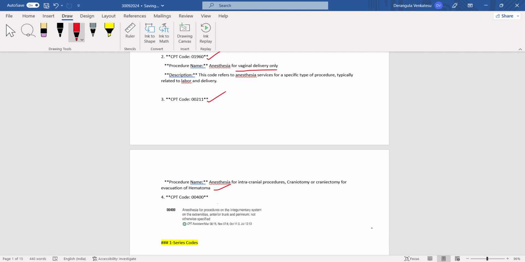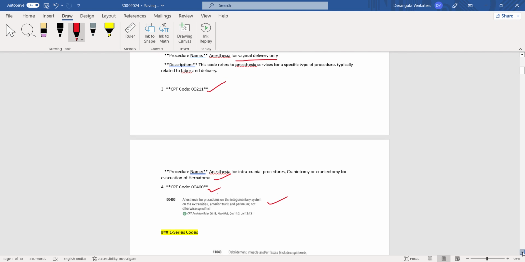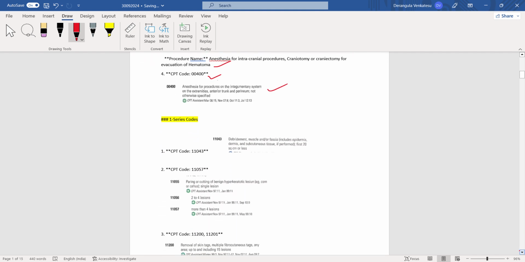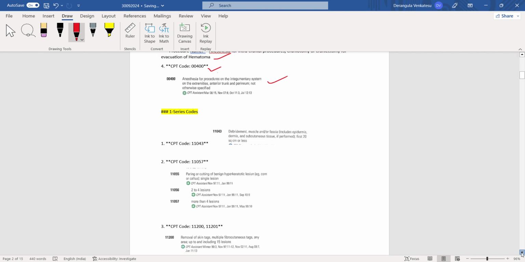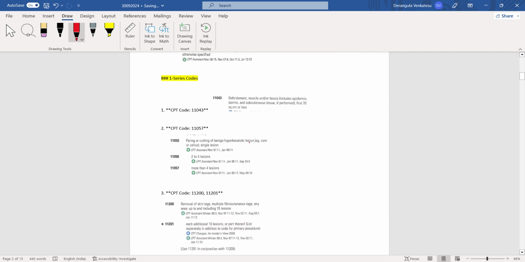And next question, anesthesia for procedures on the integumentary system. They have asked anesthesia for procedures on the integumentary system on the extremities, anterior trunk and perineum, not otherwise specified, and the code is 00400. These four questions they have asked from the anesthesia part, and from the first series they have asked around six questions.